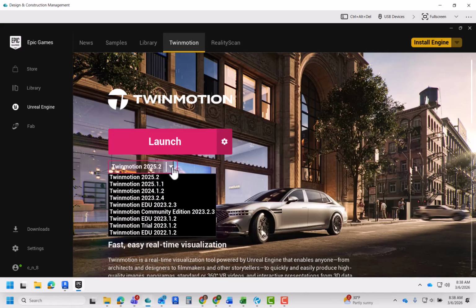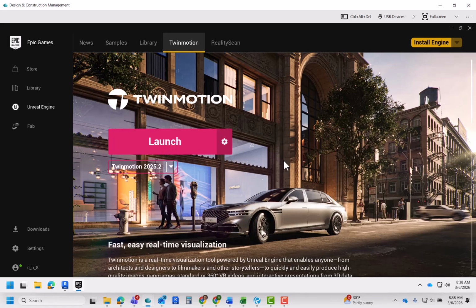From this drop down, you're going to see several versions of Twinmotion. As of right now, I'm going to go with the latest one, which is 2025. But by the time you watch this video, there could be a newer version. So just select either whatever the newest version is or whatever you've been told to select in class. In my case, let's go with the latest. We'll hit launch.